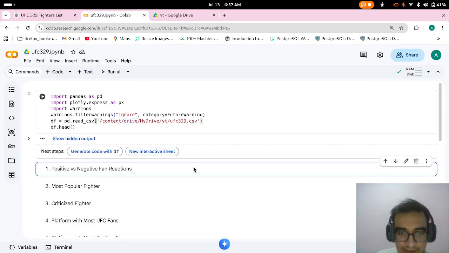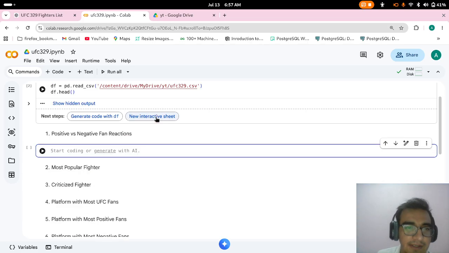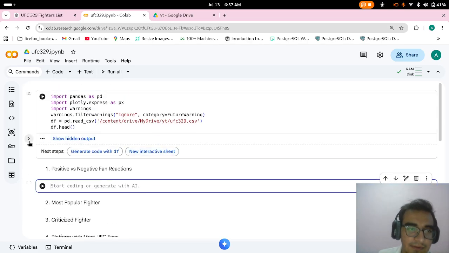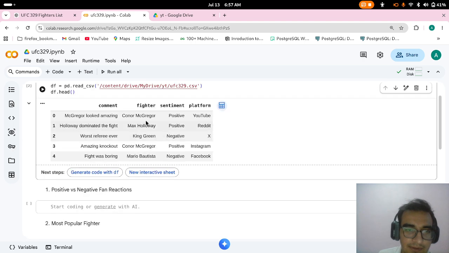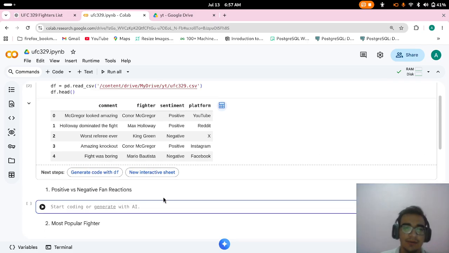The first analysis that we are going to do is positive and negative fan reaction. This is simple: how many sentiments are positive and negative. First I will be counting that.